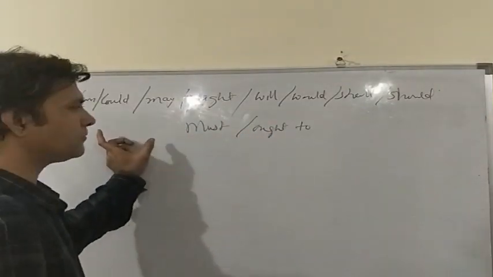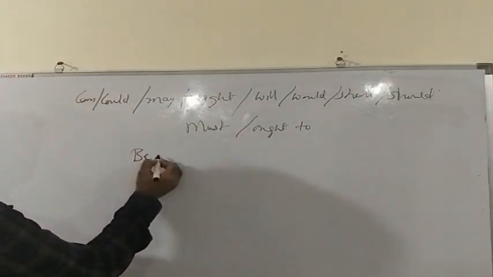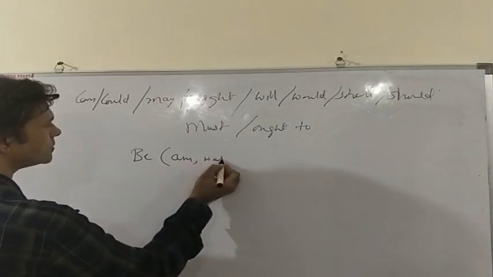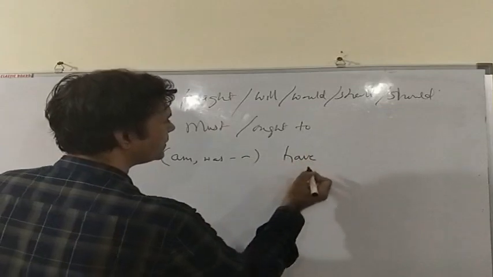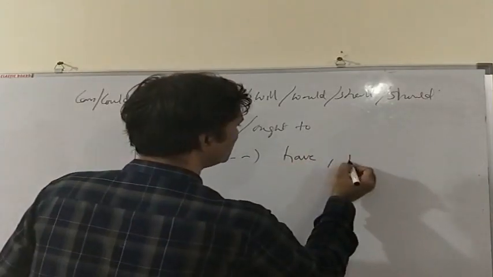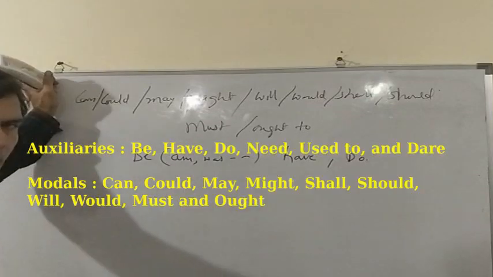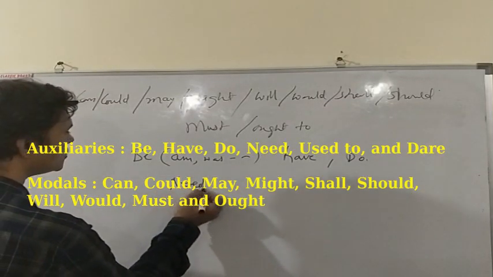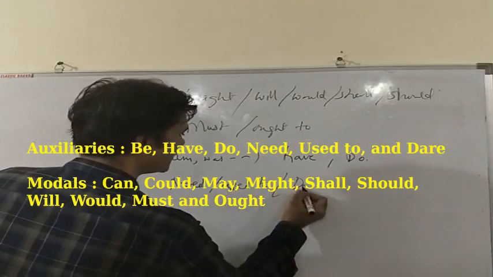Apart from these 10 specific verbs, we also learned the uses of be in all its forms, am, was, etc. We also learned have, and we also learned do. Apart from these 13 auxiliaries and modals, we also learned the uses of need, used to, and dare.